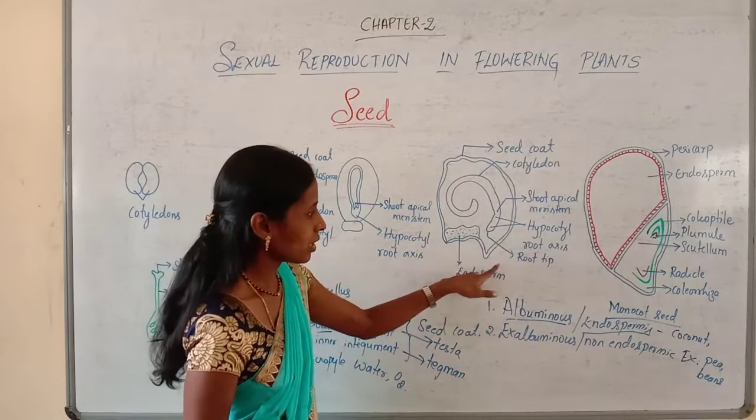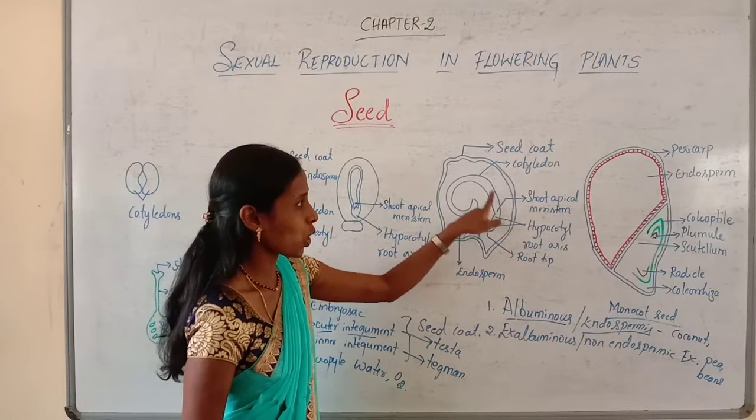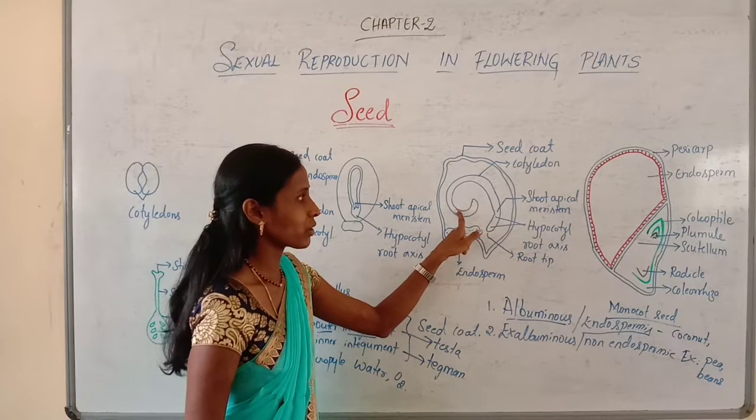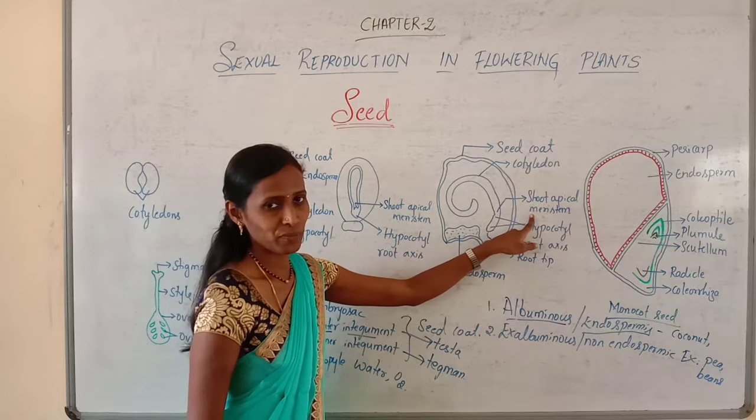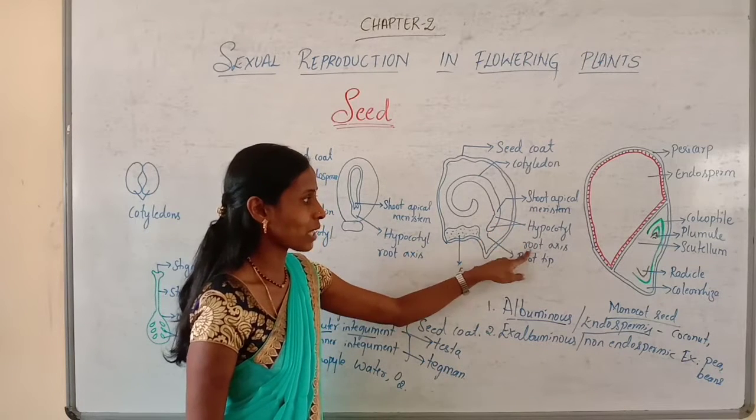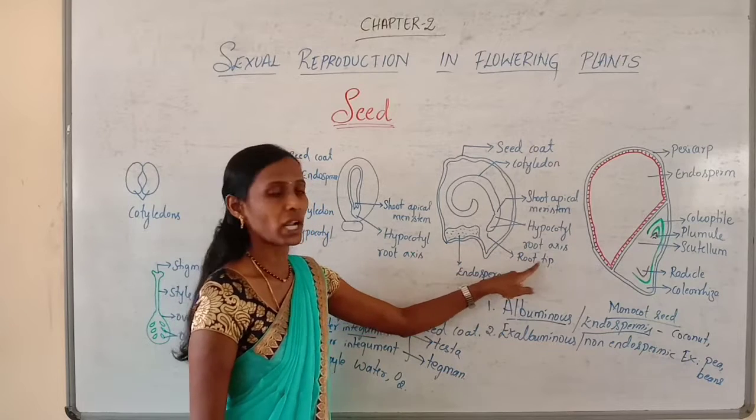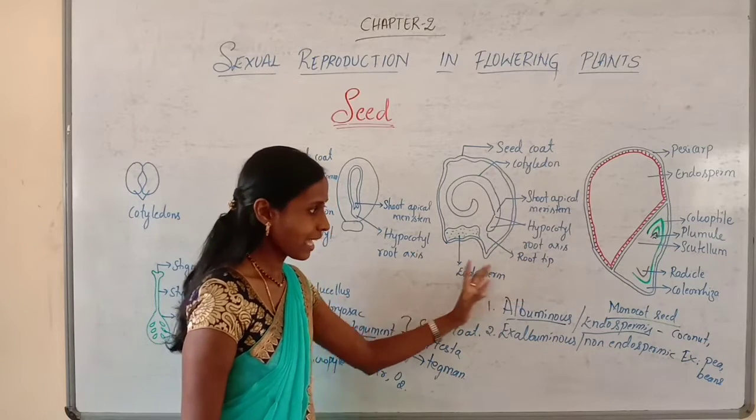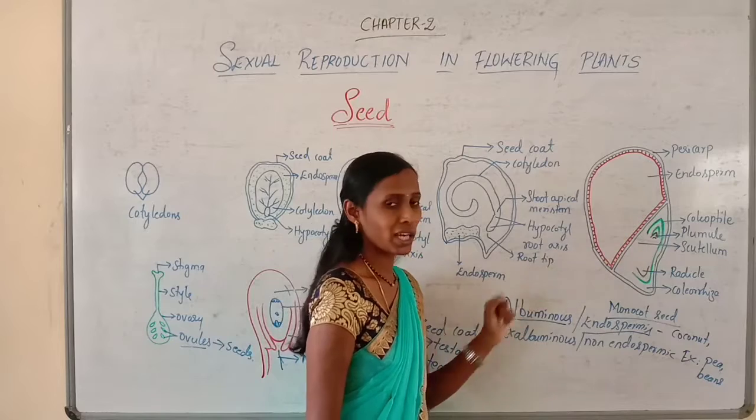And we can observe the root tip. So here is the cotyledon, a single cotyledon you can see, the shoot apical meristem, which contains the plumule, and the hypocotyl axis along with the root axis. Here we can observe the root tip also. And this is the monocot seed.